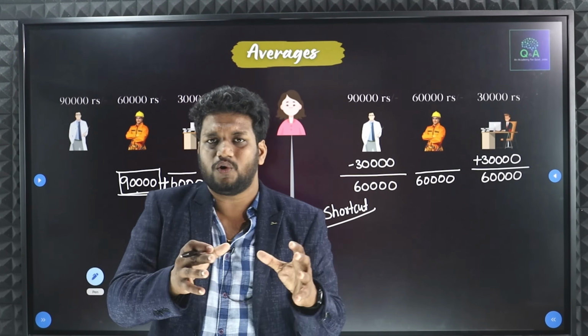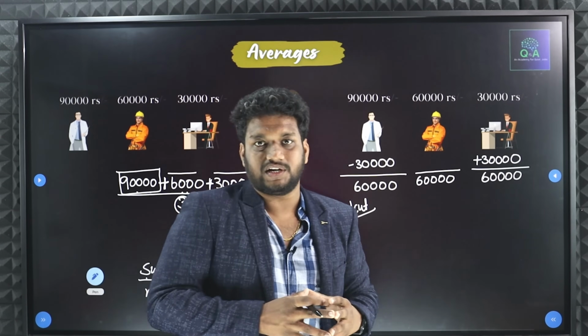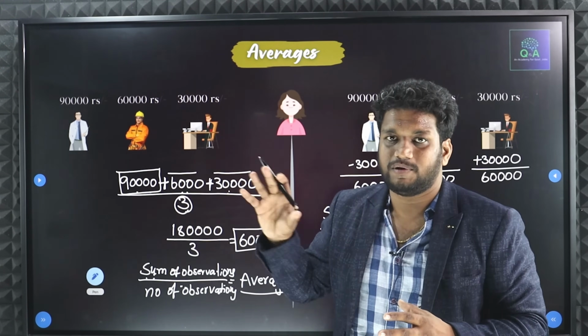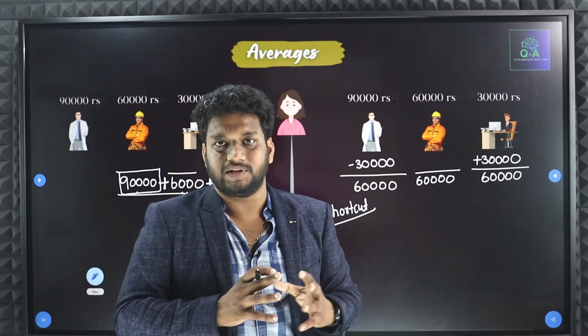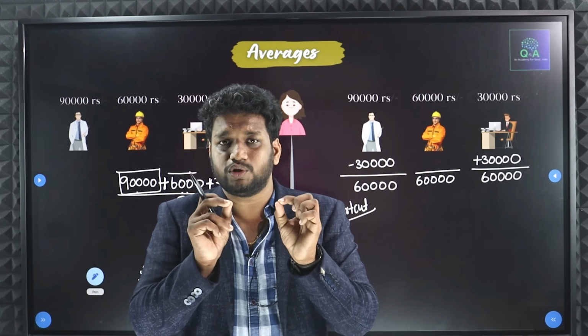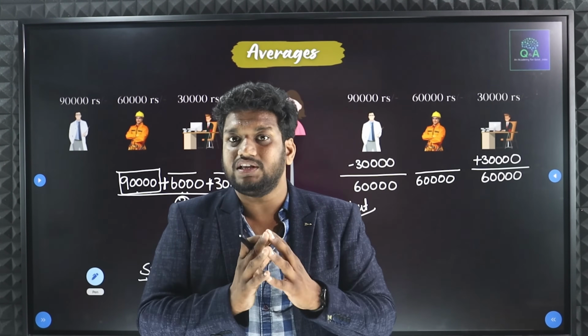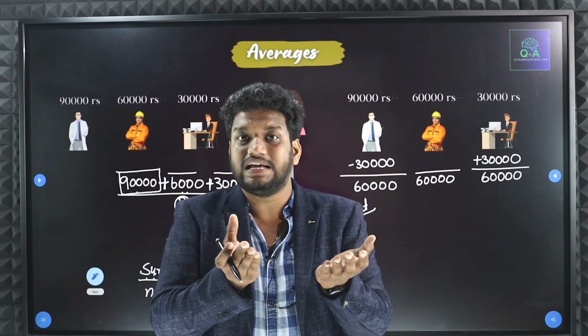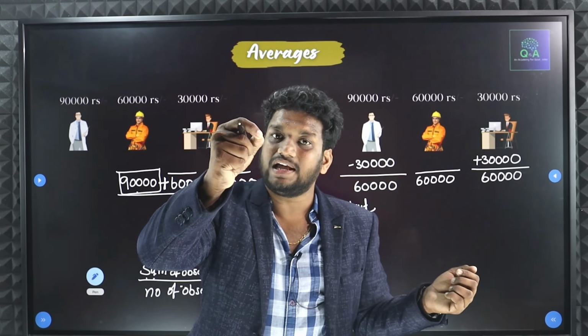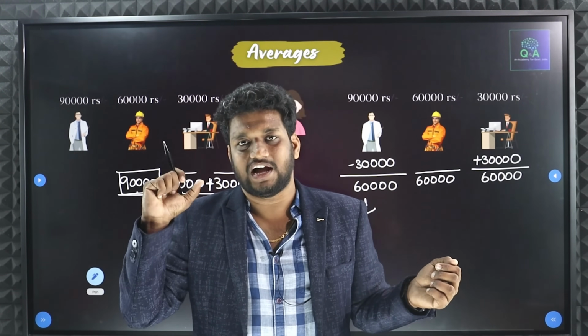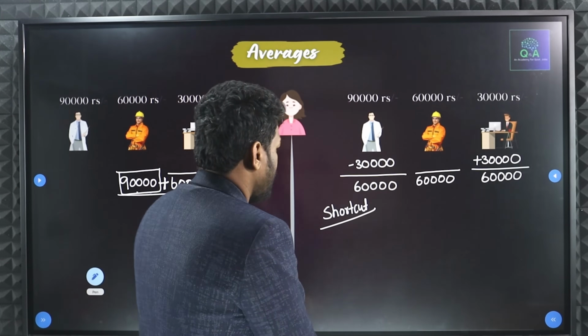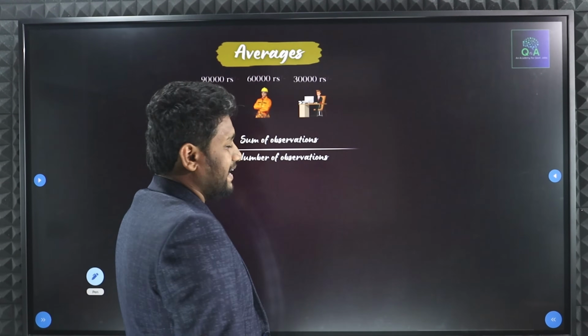60,000 rupees. So one thing you have to remember is whether you go with the formula method or the shortcut method, in both methods you are distributing the amount in an equal manner, and that amount only you are calling the average. Understood, all of you? Now let us move to the next thing.